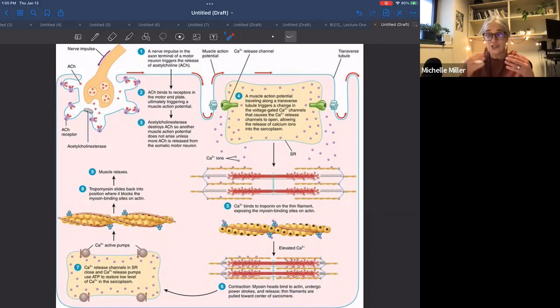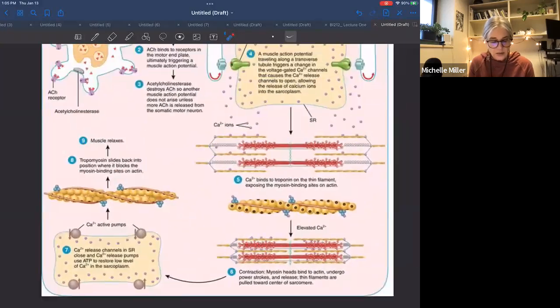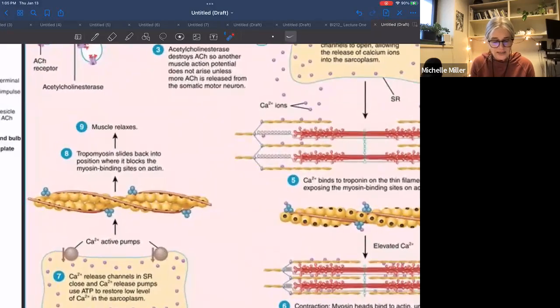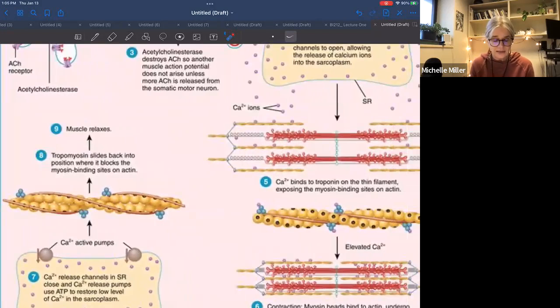So calcium is stored, but if it depolarizes, then calcium is released. These calcium ions then interact with those regulatory proteins. So if calcium is not present, the muscle is relaxed.